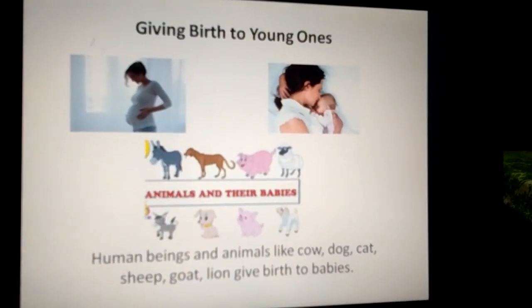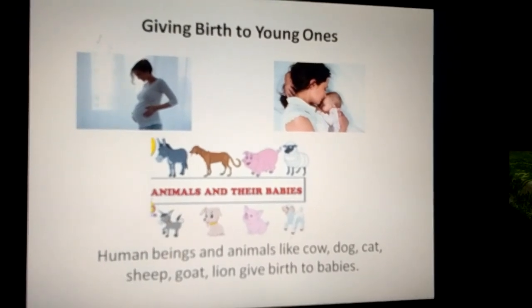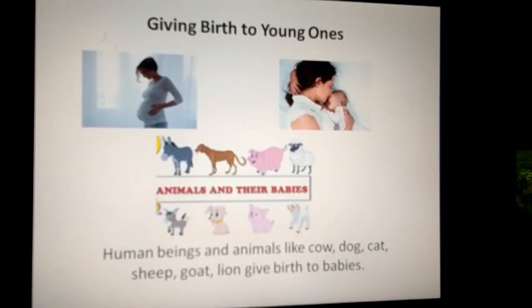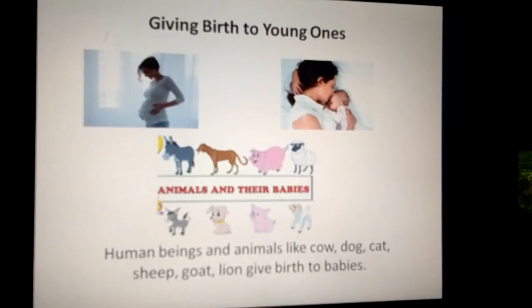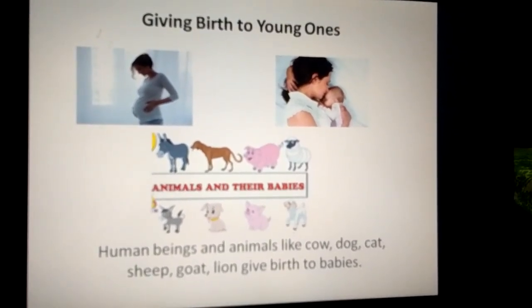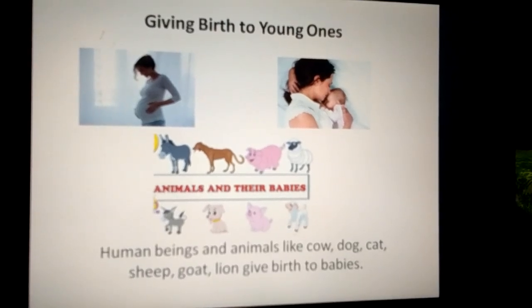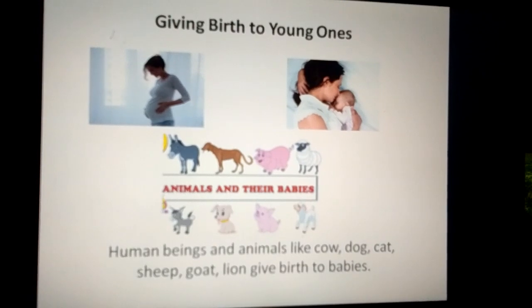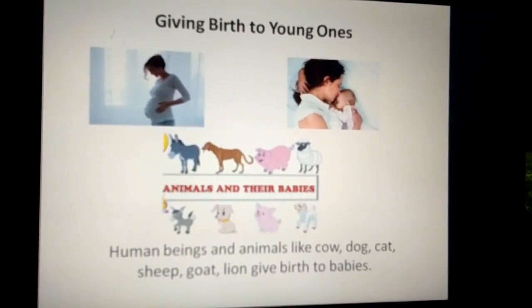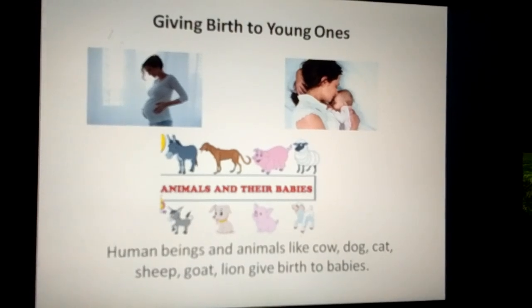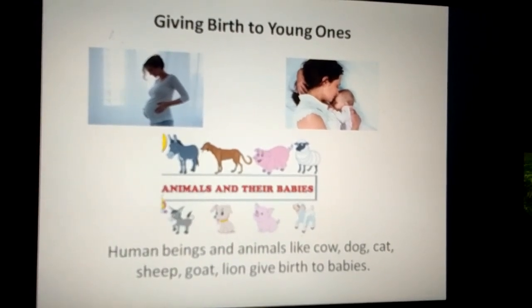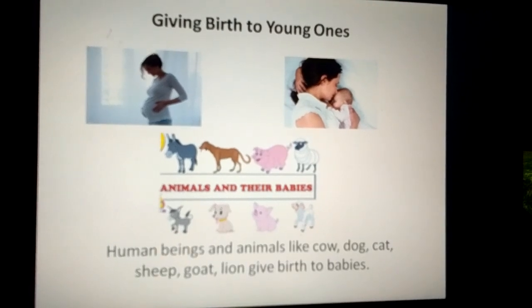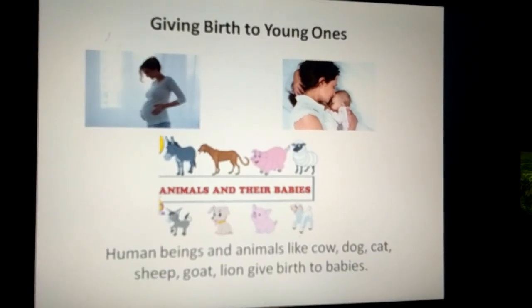Giving birth to young ones. Human beings and animals like cows, dogs, cats, sheep, goats, lions, and elephants give birth to babies. These animals are called mammals. The young ones of mammals grow inside the mother's womb. When they are born, they feed on their mother's milk till they grow up and can eat other food. Mammals take care of their young ones till they are able to look after themselves.